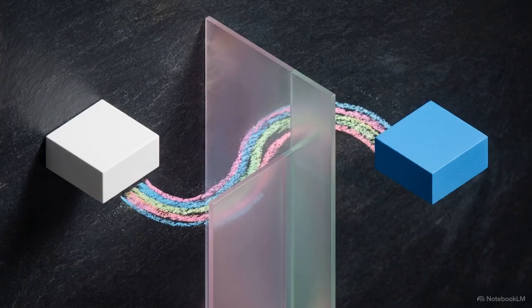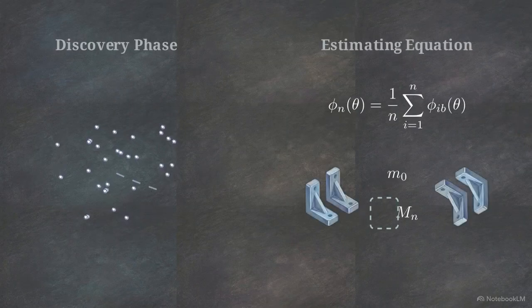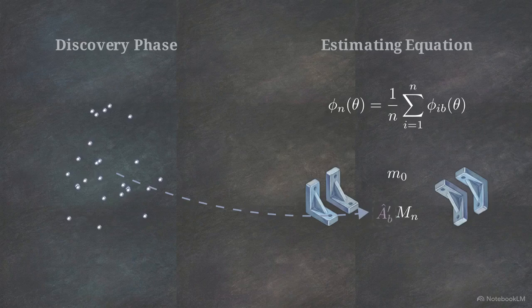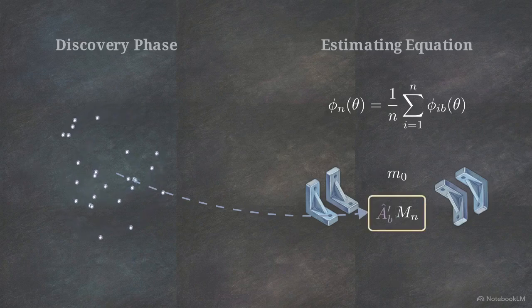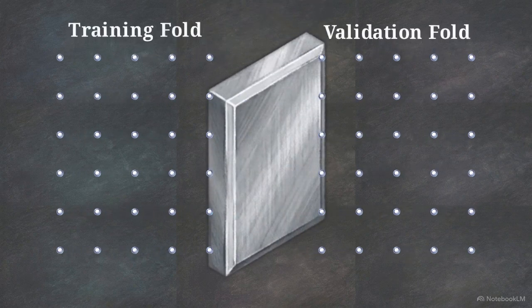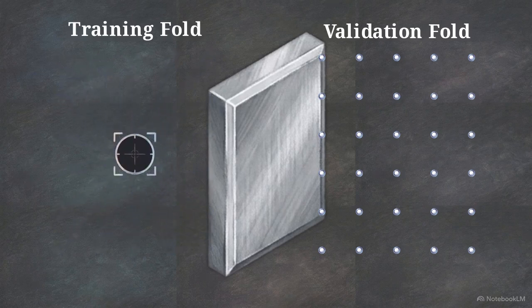The structural solution to this problem is cross-fitted adaptive estimation, or CFAE. This framework shifts split-sample logic out of the informal pre-processing stage and embeds it directly into the estimating equation itself. This diagram shows the foundational step, partitioning the master dataset into independent folds, creating a training block and validation block. The training fold has an exclusive mandate to run the adaptive search and learn the low-dimensional component.